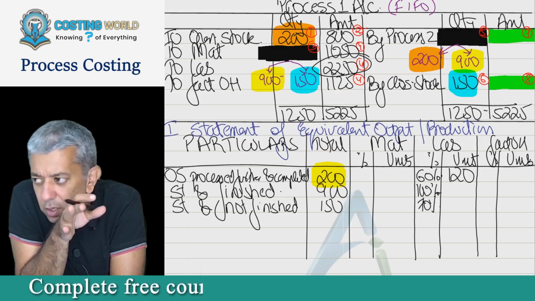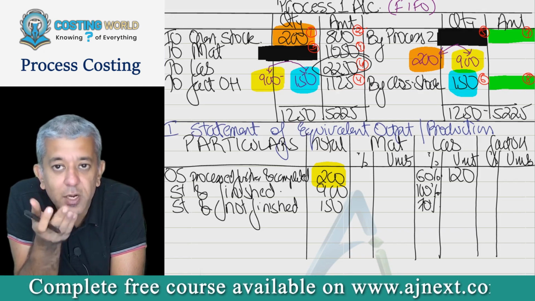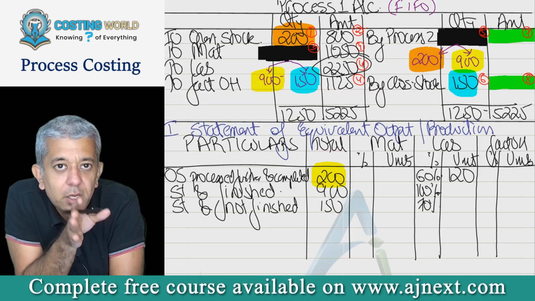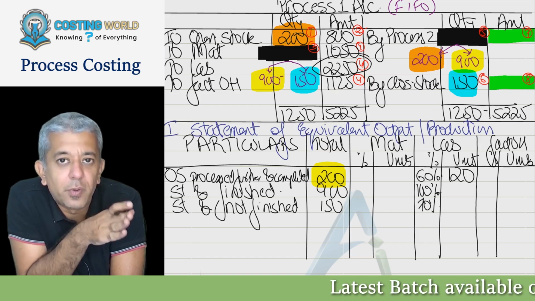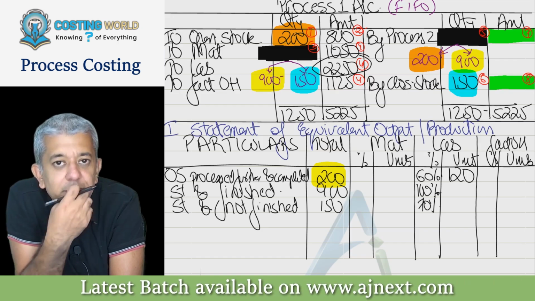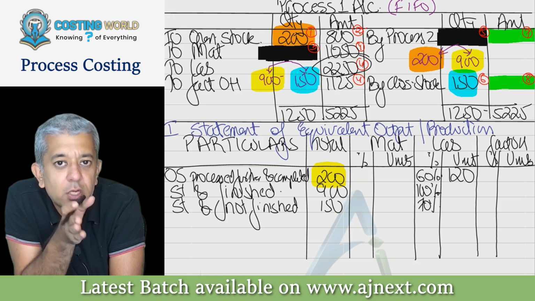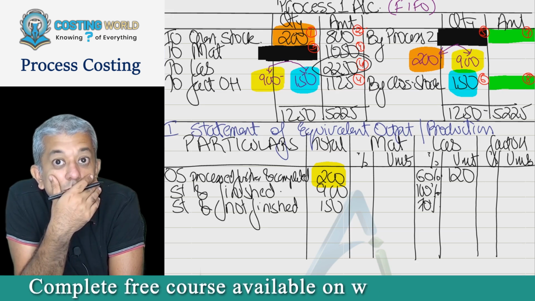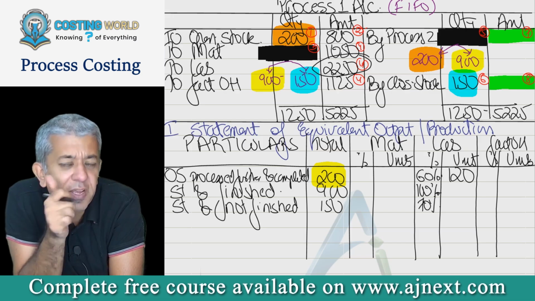If you did not, I'll speak in slightly longer sentences. Whatever cost is required to complete 200 units to the extent of 60%, exactly the same cost will be required to fully complete 120 units. That's all fine by everybody?